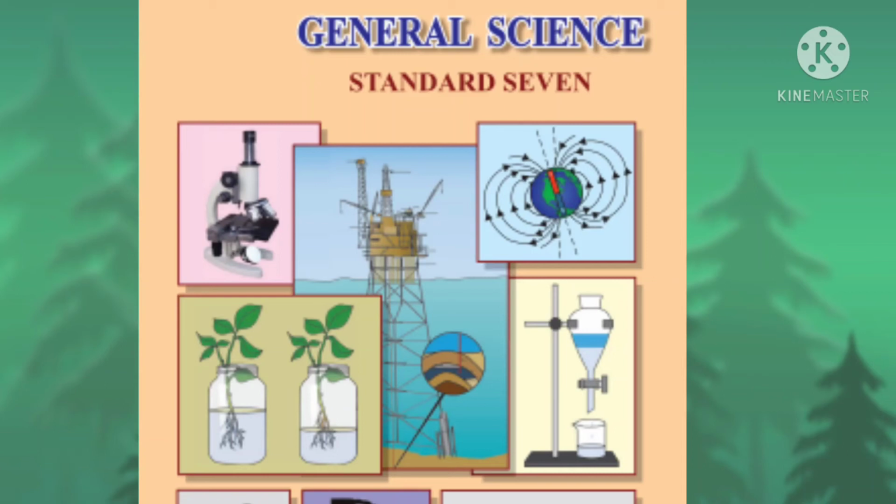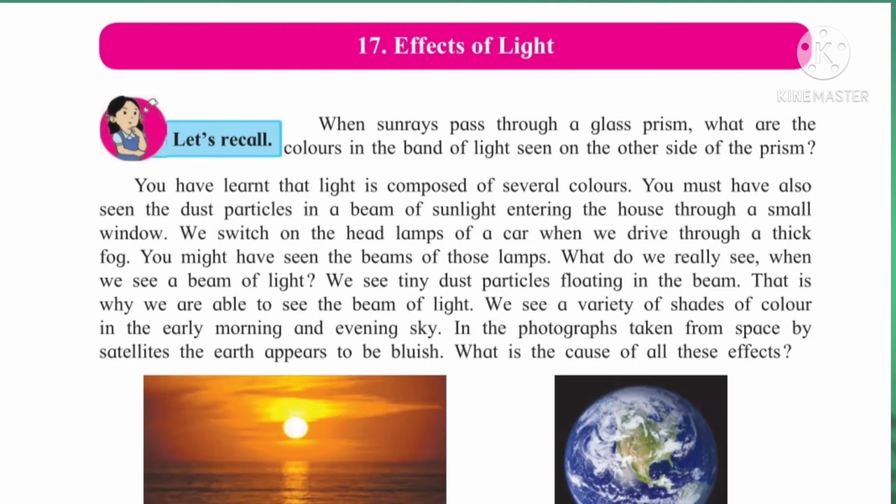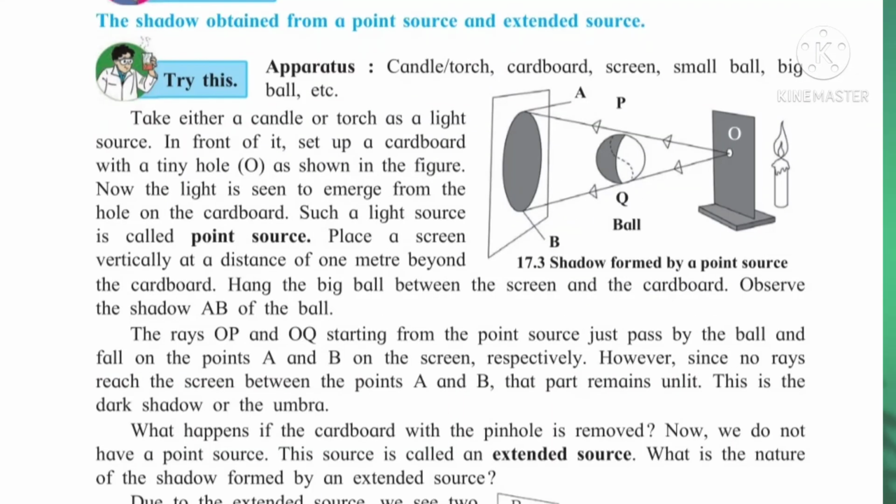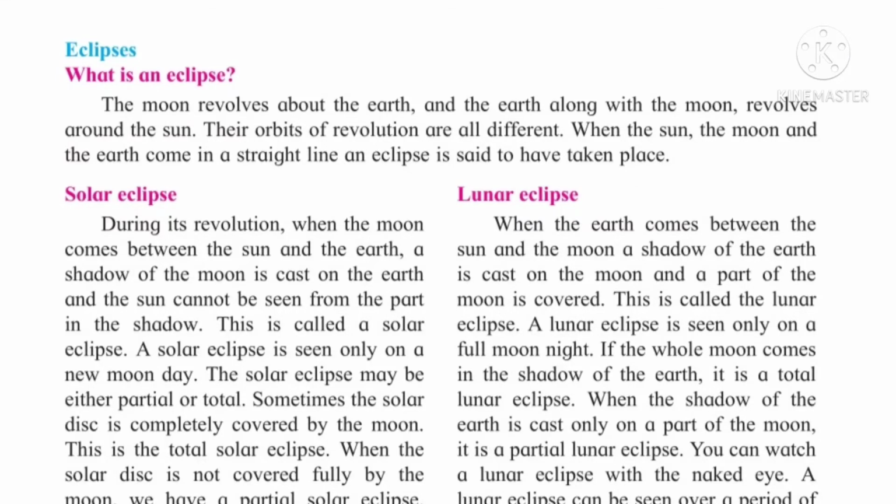In the last period, we started lesson number 17, that is effects of light. In that we have studied about the scattering of light, then formation of shadows, that is umbra and penumbra. The dark shadow is called umbra and the faint shadow is called penumbra. Now today we are going to see the next part, that is eclipses. What are eclipses and what are their types, that we have to see today.